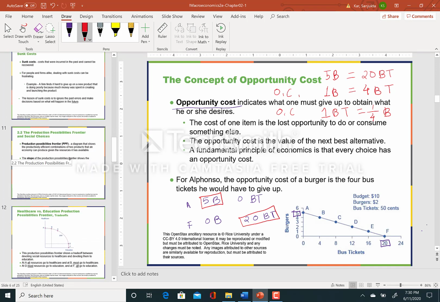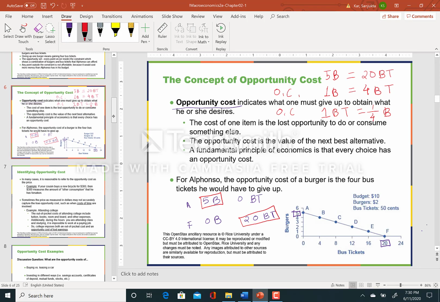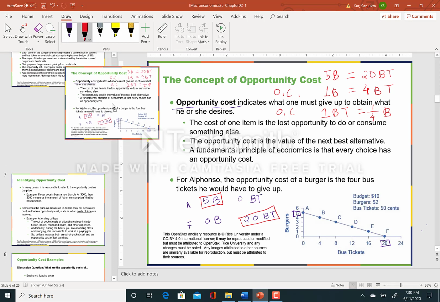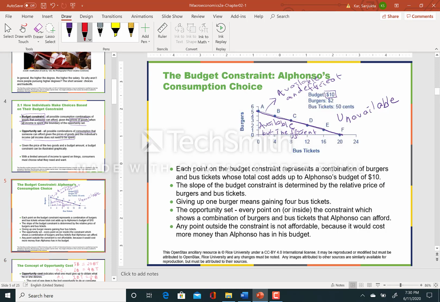I'm going to look at the slope of this budget constraint. The easiest way to find the slope of the budget constraint is to take the price of the good on the horizontal axis over the price of the good on the vertical axis.